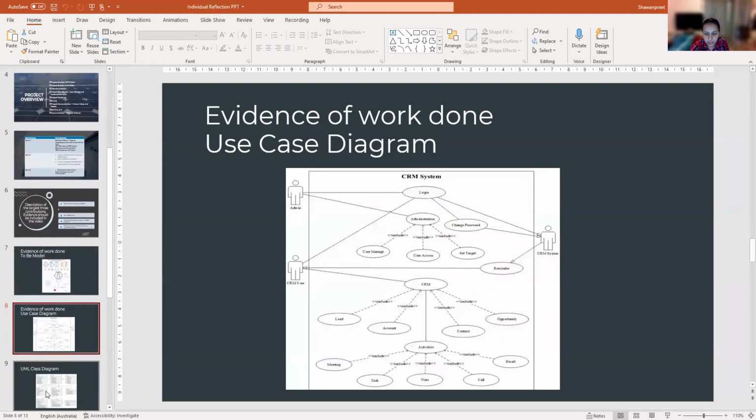So coming to the use case diagram. In this picture you can see the information about the use case diagram. There are 3 different categories of users in the system. The first one is the administration, so that will execute all the processes after login.